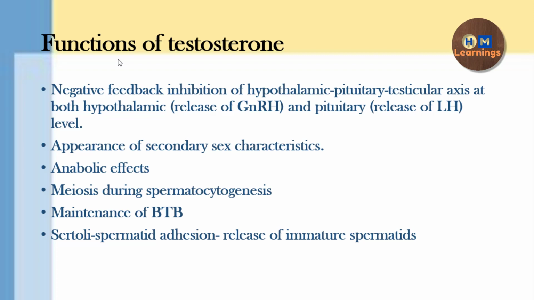Yes, but what specifically in spermatogenesis? We know that testosterone has a negative feedback inhibition role. It inhibits the release of GnRH at the hypothalamic level and the release of LH hormone at the pituitary level. Apart from that, it has a role in the appearance of secondary sex characteristics. It has an anabolic effect.